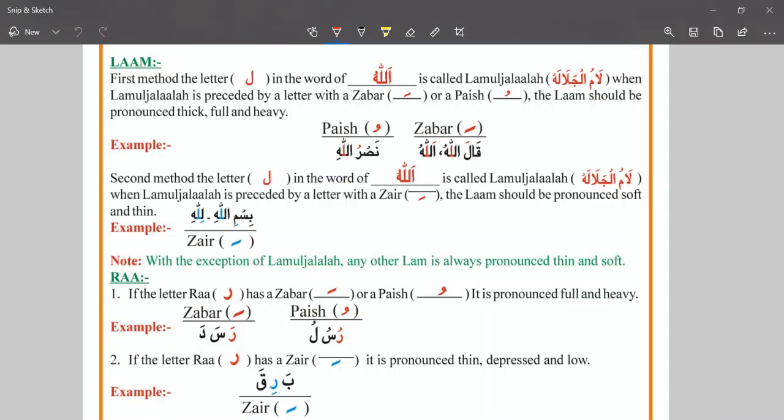Today we are going to learn the second letter of Shibh-e-Mustaliah. That one is a Laam, and we also discuss in this lesson Ra as well. So now we are going to start it, the first one, the first letter.